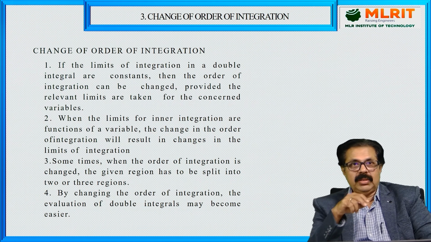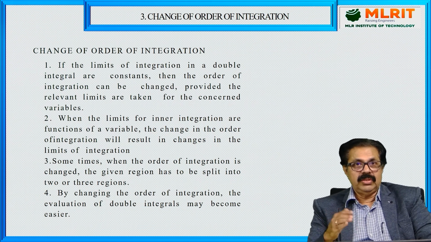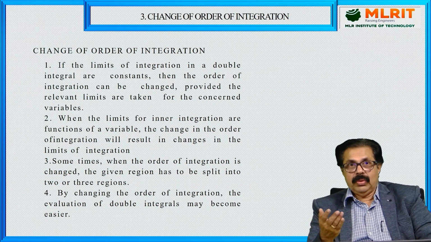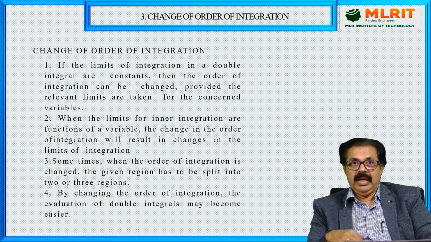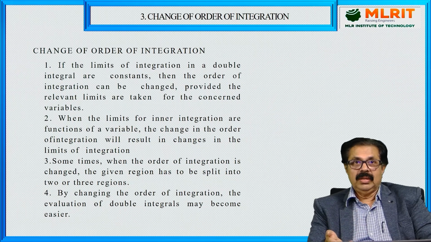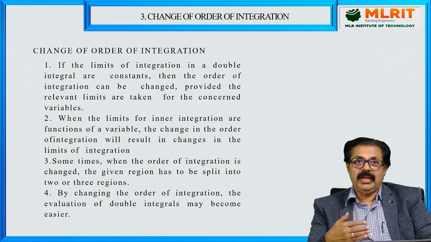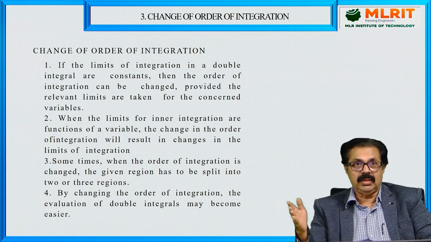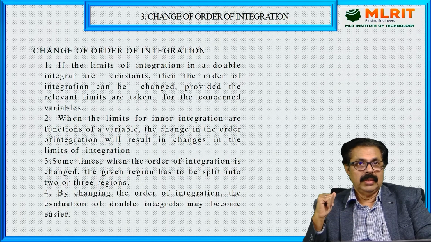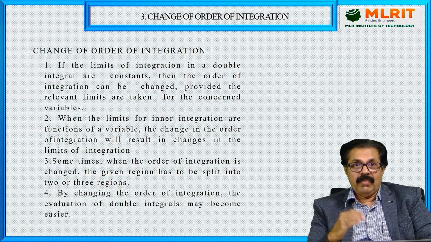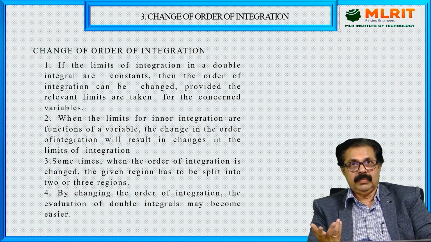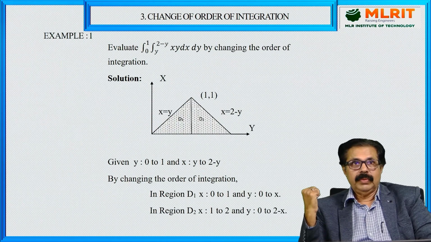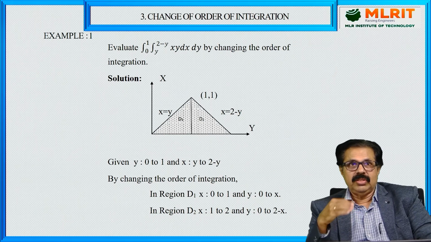Now, number 3, sometimes when the order of integration is changed, the given region has to be split into 2 or 3 regions. You have to understand what the given region is, and if the order is reversed, what happens to that region, and you may not be able to perform the integration as a single region. It has to be cut into multiple regions, R1, R2, R3, etc. Now, the fourth point: by changing the order of integration, the evaluation of double integrals may become easier. So let us jump into the examples without further explanation.